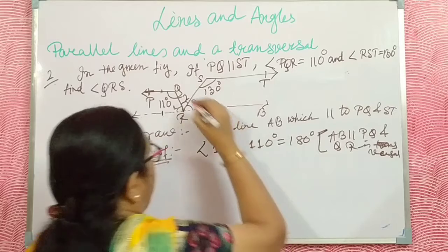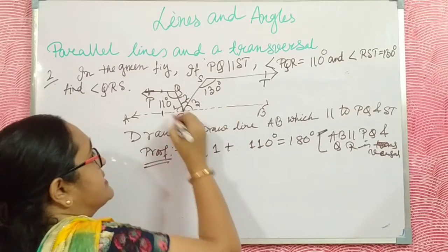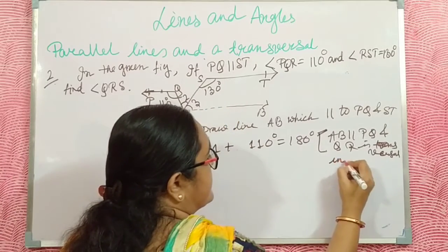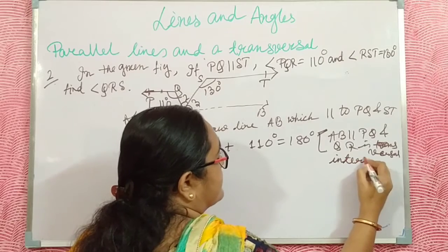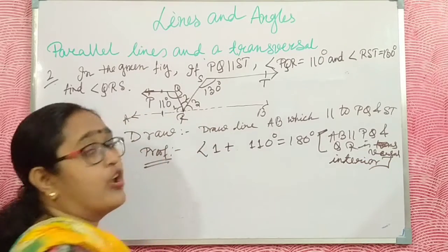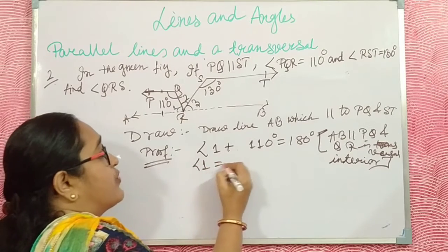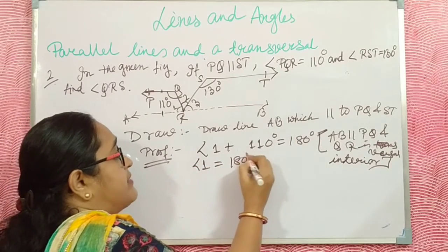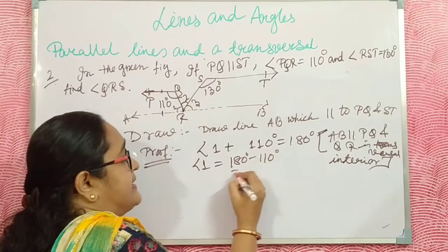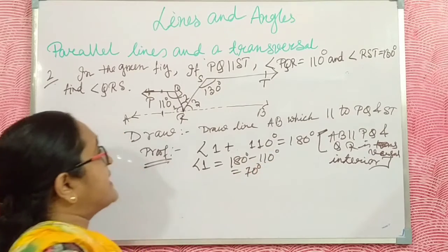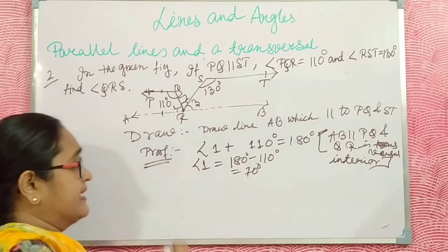And look, this is the interior angle. Interior angles always make 180 degrees. Such that to find angle 1, 180 minus 110 degrees is 70 degrees. Just like this, you have to find angle 3.